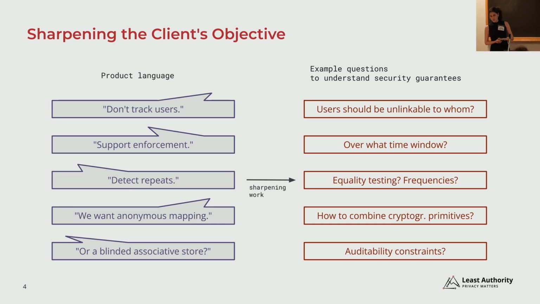What do we have to include in this specific design? For example, for the repeat situation, is that just equality testing? Do we just want to check one customer against another ID, or is it just frequencies of buckets, let's say? So each of these things means something else in general.